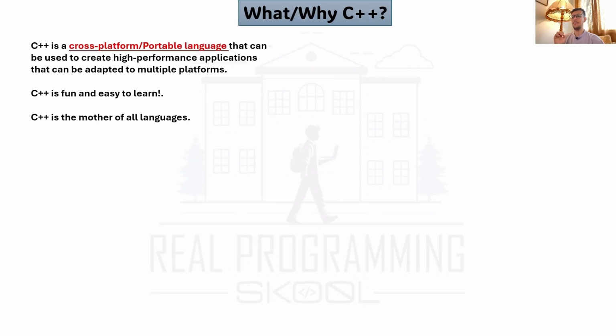C++ is the mother of all languages. That's true, because it's strong, and when you build an application using C++, the performance is high, and we'll see later what kind of applications developers built before using C++. It supports procedural and OOP programming.